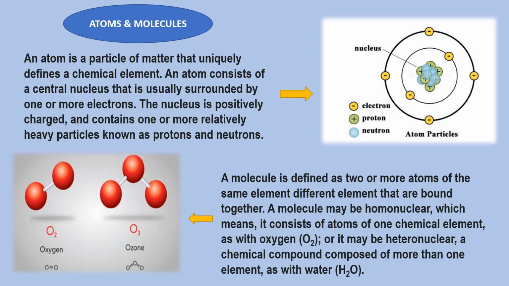Actually, there are three types of chemical bond. One is ionic bond, second one is covalent bond, and the third one is hydrogen bond. This much is in your syllabus, it's okay. This is also not in your syllabus, but I have mentioned it. When you go to class 10, you'll get one chapter, that is ionic and covalent bonding. So at that time, the definition is class 10 syllabus.